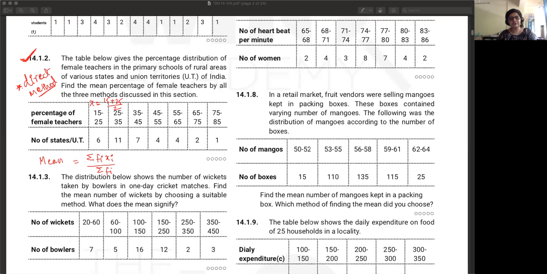So the best way to find the mean is by expanding the table. So let me just start with the whiteboard. Share. Okay. So this is 14.1.2. You're given the percentage of female teachers.